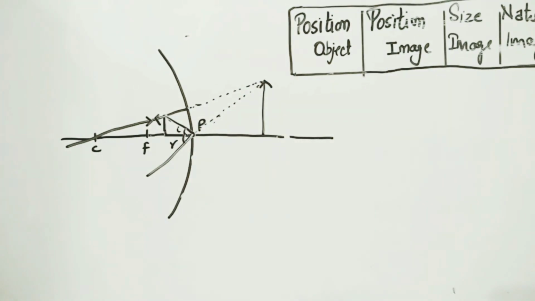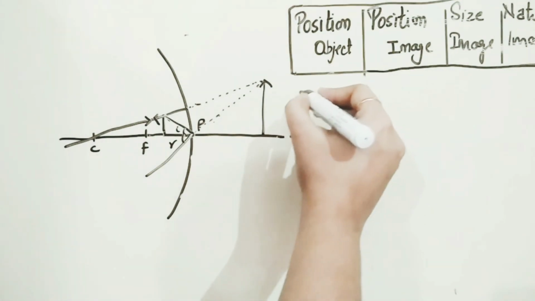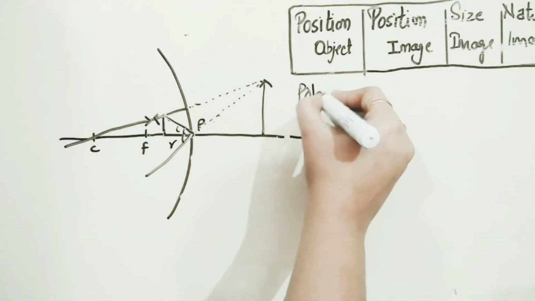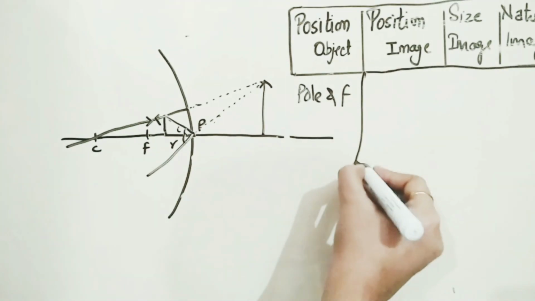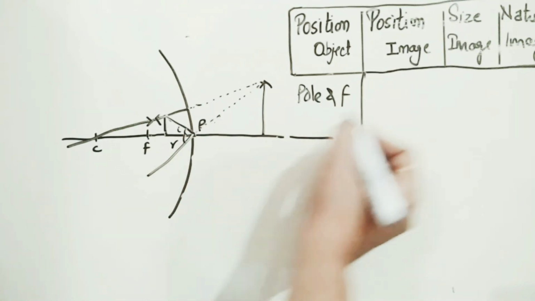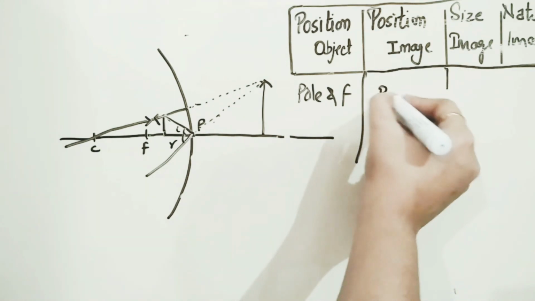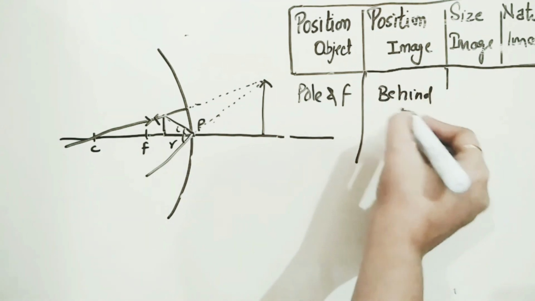So this is the only case when the object is between pole and focus, and the position of the image is behind the mirror.